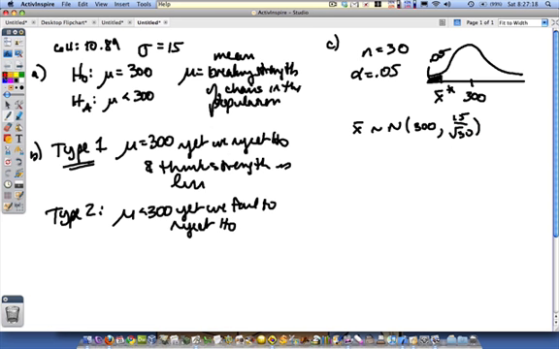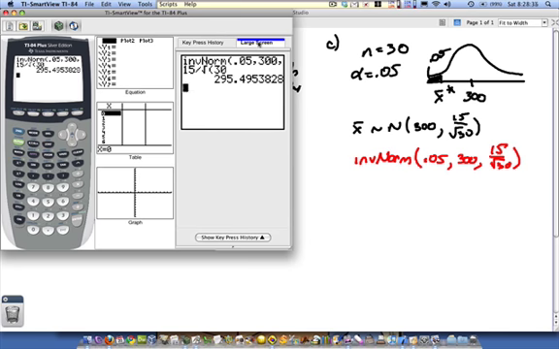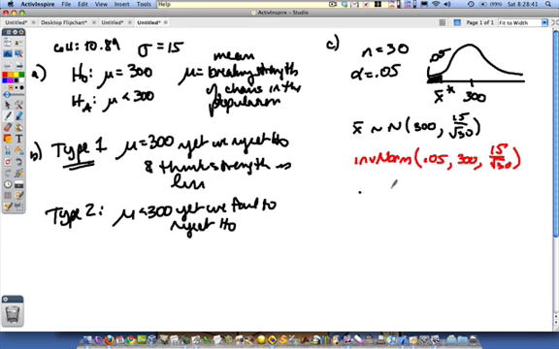And so all we'll do here is an inverse normal function. Inverse norm of 0.05, 300, 15 over square root of 30. And I'm going to pause this for a second. I'll get my calculator out. So there's my calculator, and let me put the screen up here so you can see it better. There, 295.495. So my critical value, x bar star, is 295.495. There's a critical value.